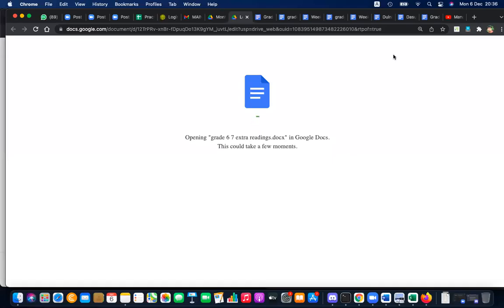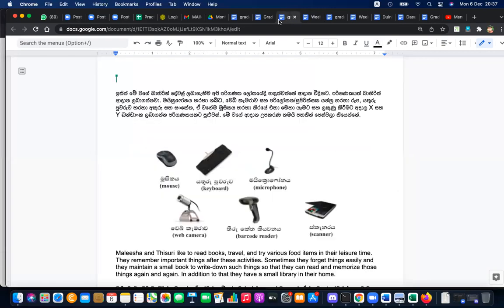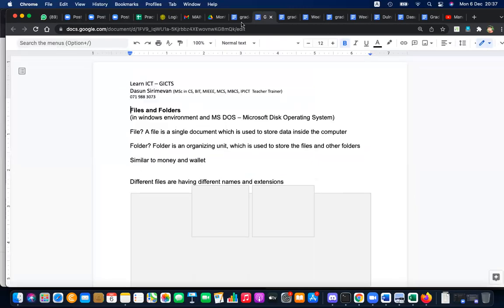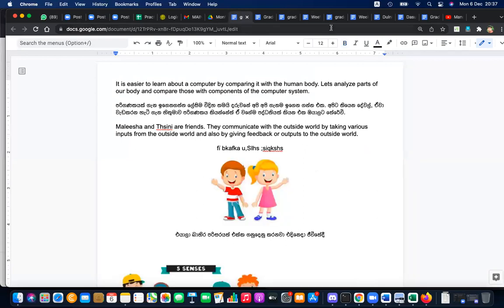Let me explain this quickly. If you are new to the class, I recommend you go through this extra reading because it is really needed for you to understand the basics, the fundamentals. That's why I put that extra reading in your folder. If you are new to grade 7, if you have not participated in our grade 6 classes, my recommendation is please go to the extra reading and read it. It is self-explanatory. I don't want to explain this from the beginning, because you can understand it easily without any trouble.